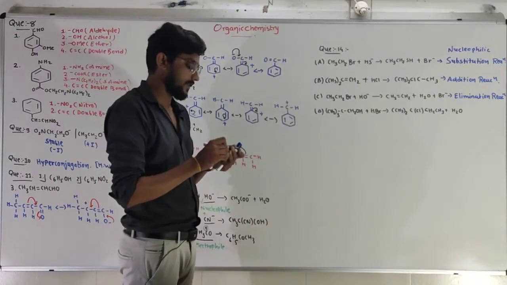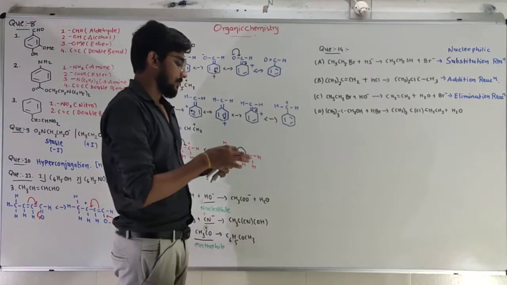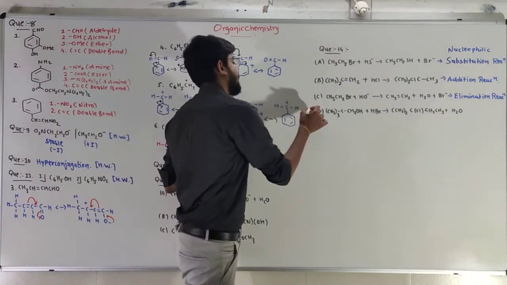Okay, this one is complicated. Rearrangement occurs, that's why it is complicated.